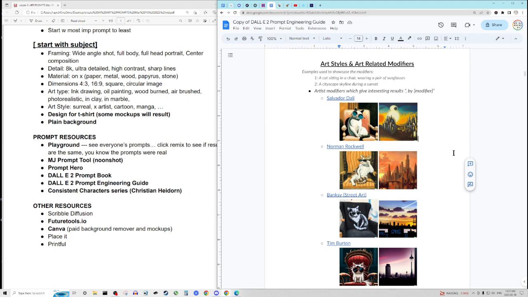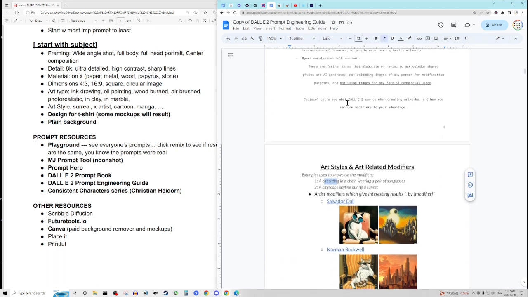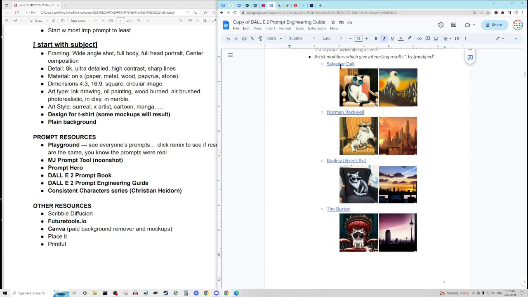So this is along the same lines that we've just talked about. Here they're using specific artists to modify a core theme or subject: a cat sitting in a chair wearing a pair of sunglasses, and then they're modifying that across the prompt of famous artists with distinct styles.